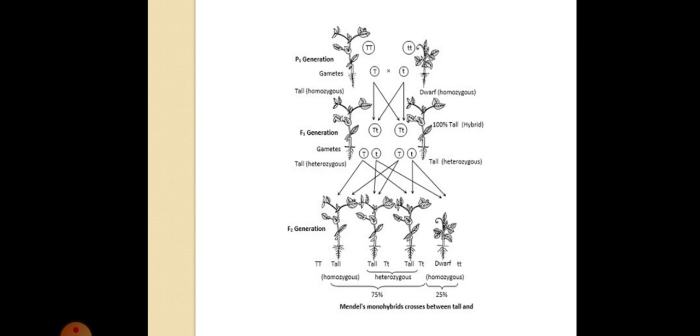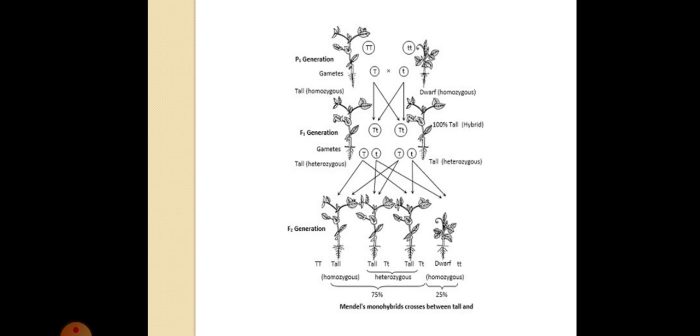Now after crossing, in the F1 generation, as you can see, there are two circles and it is written capital T and small t. This capital T and small t is your tall. Now from the F1 generation come again your gametes, two different types, one capital T and one small t.